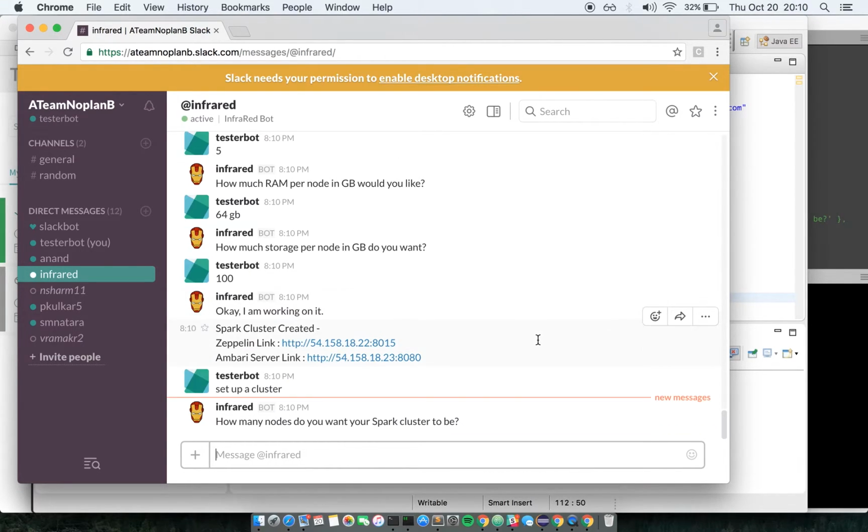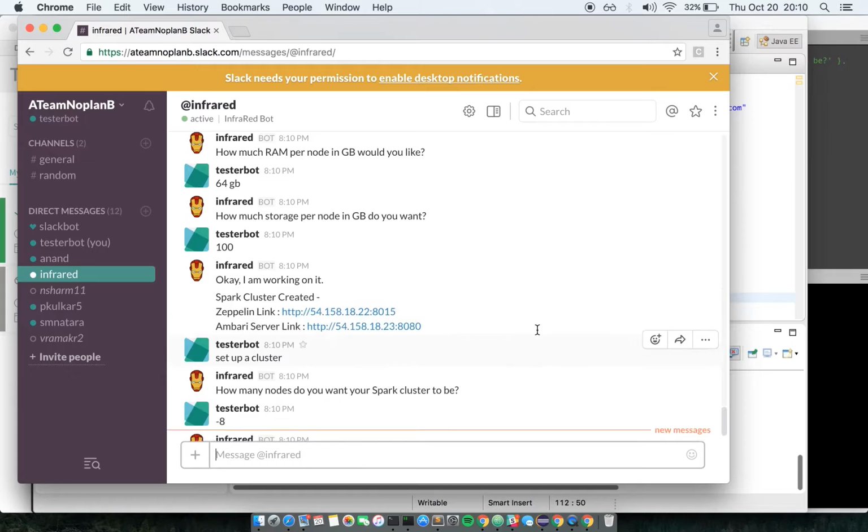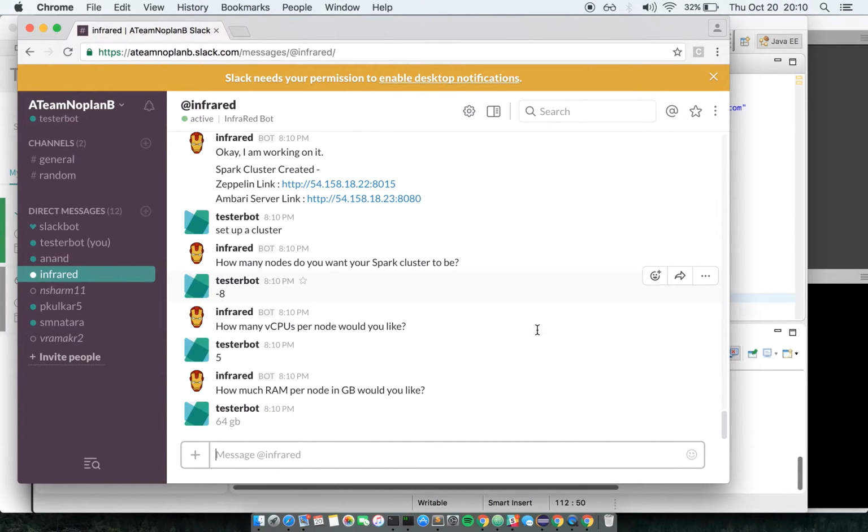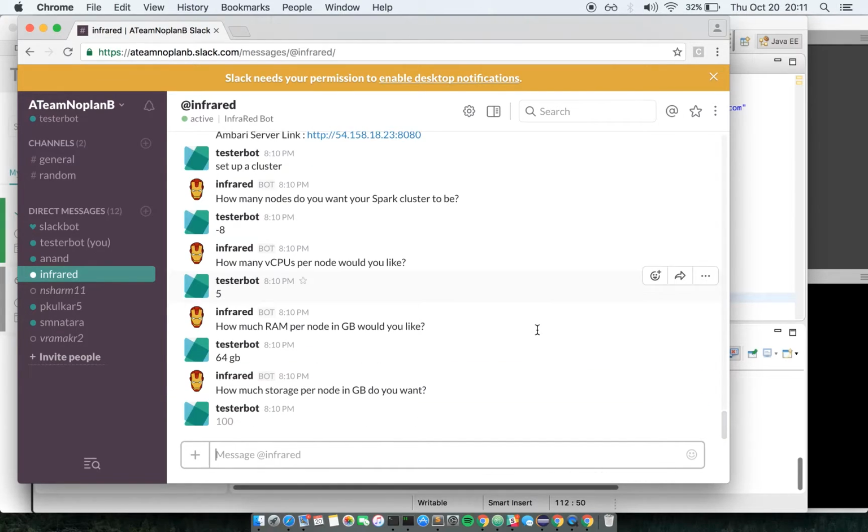So in the happy path, you will get the Zeppelin link and Ambari server link. And in the alternative path for cluster, you will get a failure message.